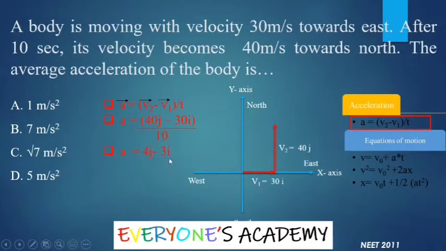For the magnitude of this vector, we can calculate by using the Pythagoras theorem, that is square root of a square plus b square is the magnitude of any vector. So the magnitude of a will be equal to square root of 16 plus 9, that is equal to square root of 25, and it becomes 5 meter per second square. So the correct answer for this question is option D.